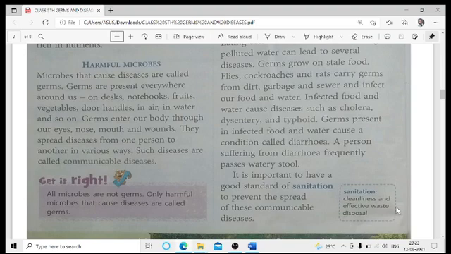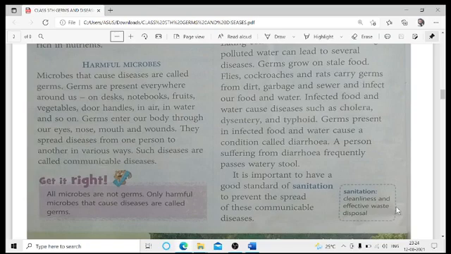Through that only the germs can enter into your bodies. They spread diseases from one person to another in various ways, like cough and cold. If we take it to be the best example, you must have seen that if any one member of your family starts suffering from cough and cold, slowly it gets transferred to other members of the family as well. This is because of communicable diseases. That is, cough and cold is a communicable disease because it gets transferred from one person to another.